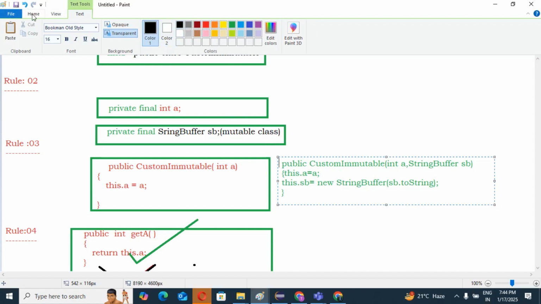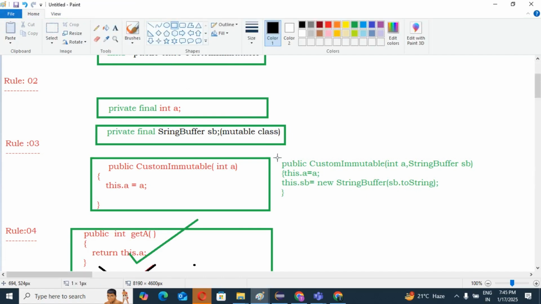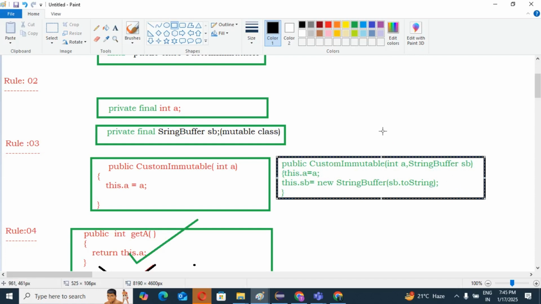I am highlighting this thing, so you need to understand it. This line is very important.